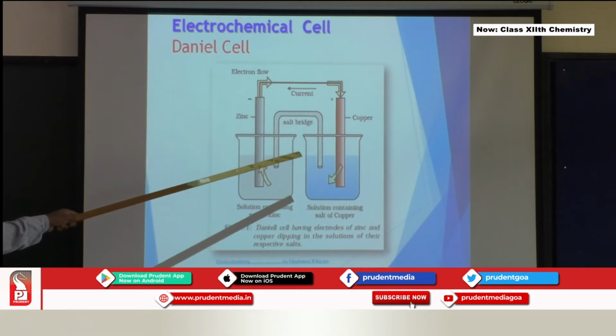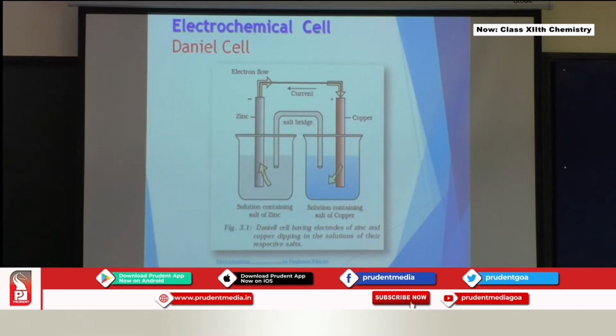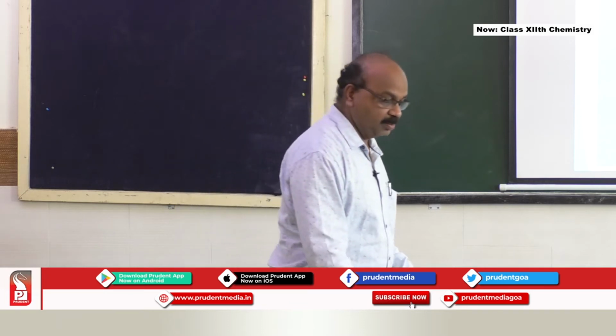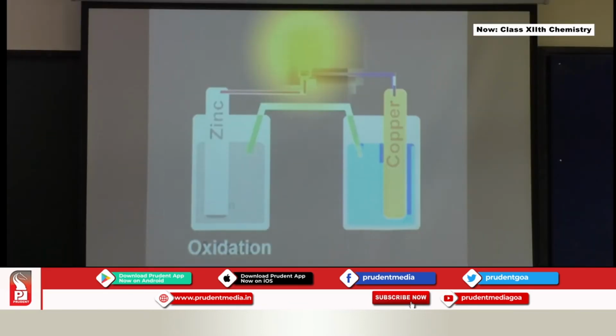The flow of electrons is from zinc to copper, and the flow of current is exactly opposite to the flow of electrons, that is from copper to zinc. I will just show you this in the form of animation. This is the galvanic cell, have a look at it.